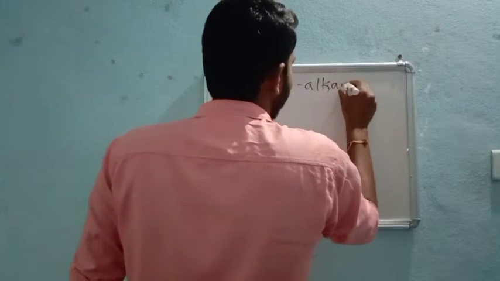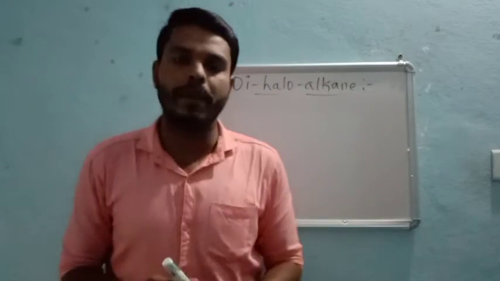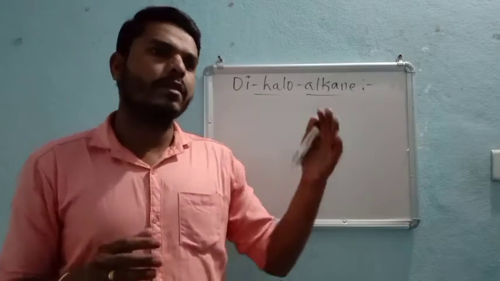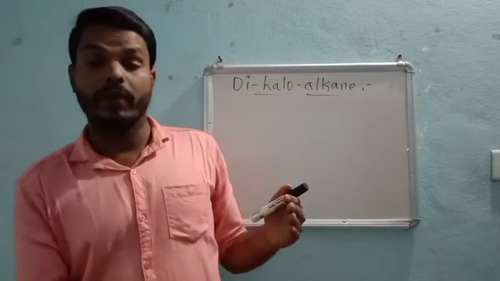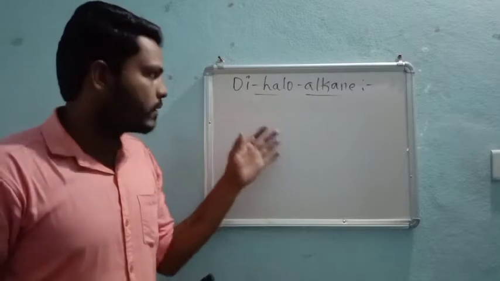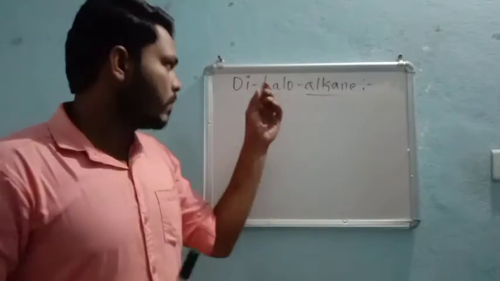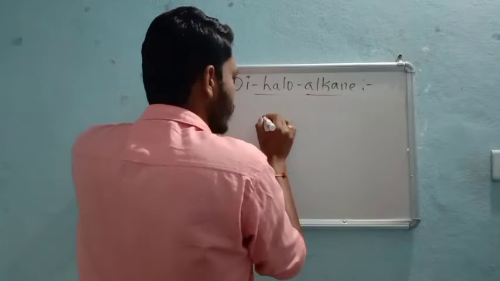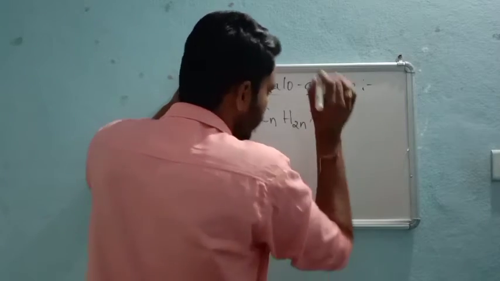Dihaloalkanes, right? Dihaloalkanes means, see, already we know di means there will be two halogens attached to the carbon atoms, right? If both the halogens are attached to a single carbon atom, then we divide into vicinal and geminal. Later we will discuss. But dihalogen compounds are nothing but, in a dihaloalkane type of compound, two hydrogens are replaced with halogen atoms. For example, the general structure of these is CnH2nX2, right? So general form.